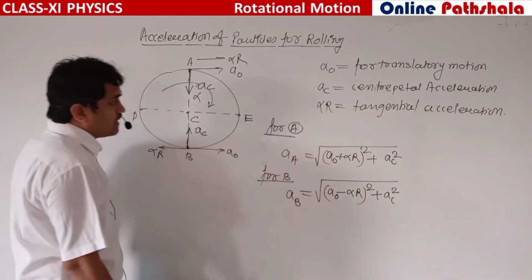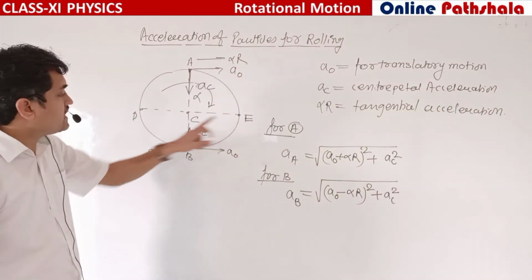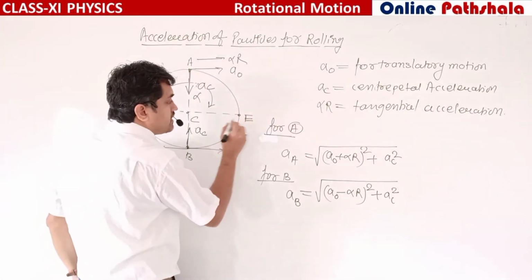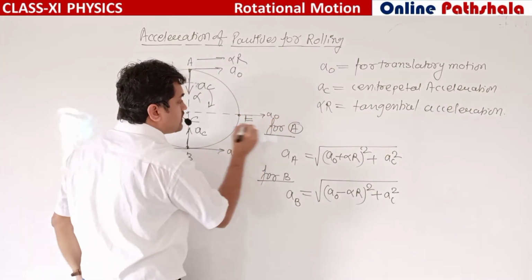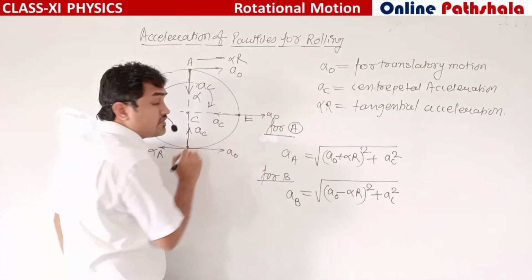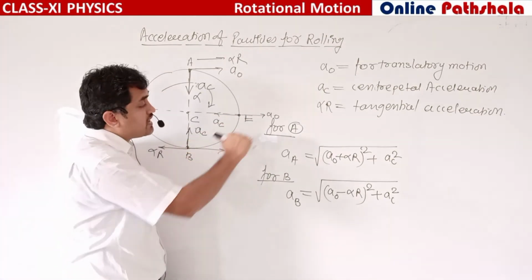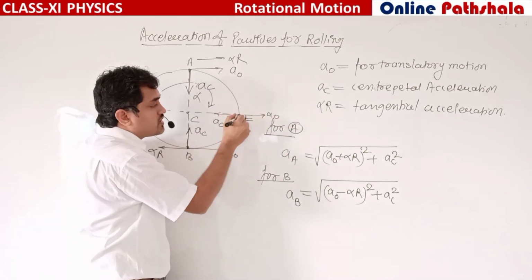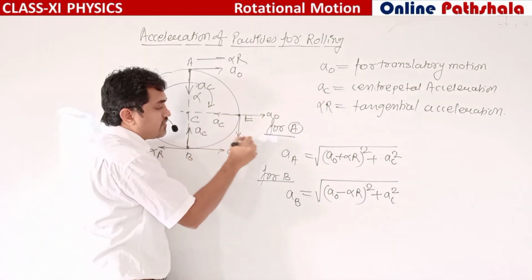Now if we talk about D and E, for this point E, this is A naught, this is AC, the centripetal acceleration will be toward the center, A naught is the translatory motion, and this is alpha r.